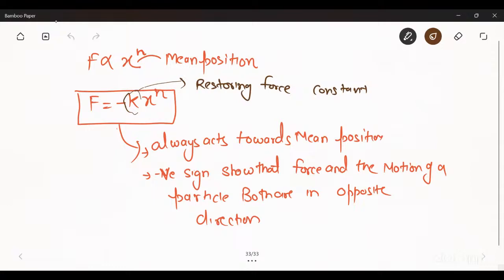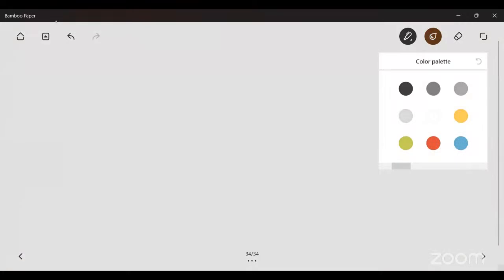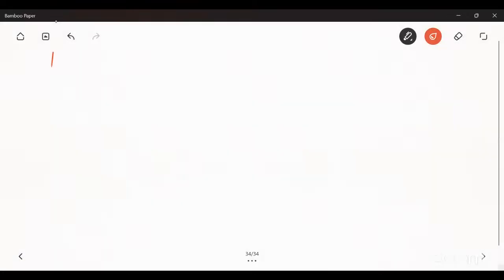Now, clear? In SHM, we have discussed that F is equal to minus kx.